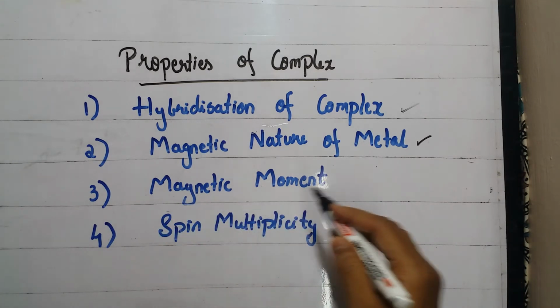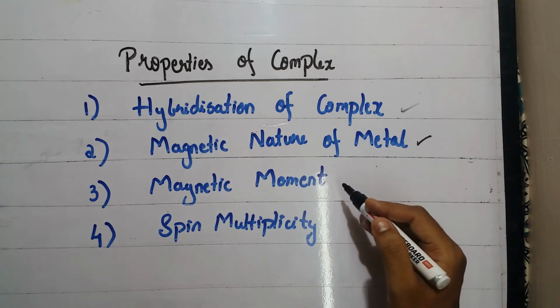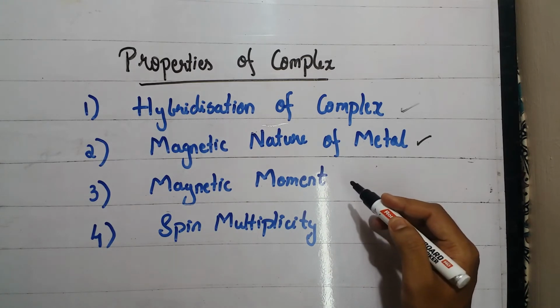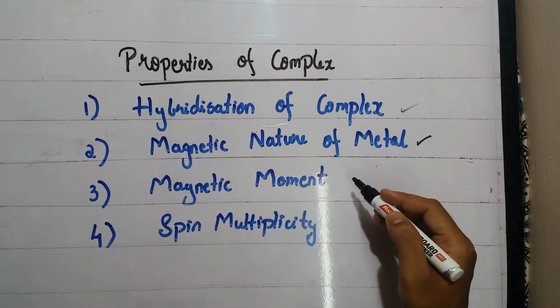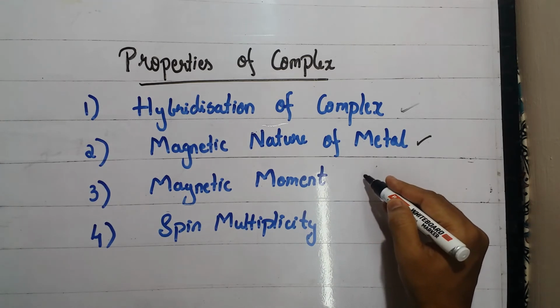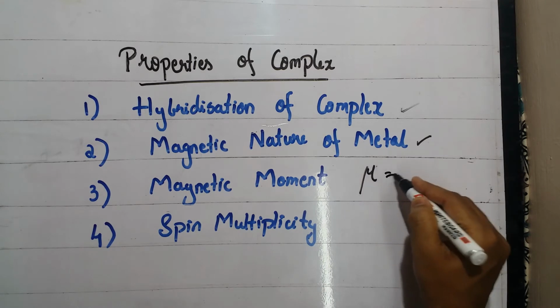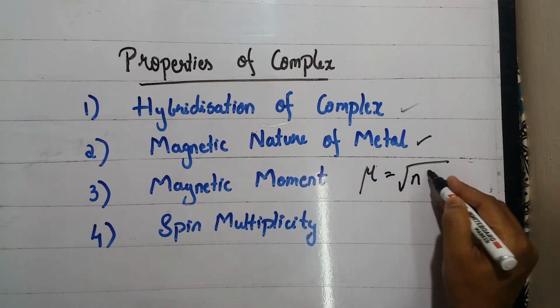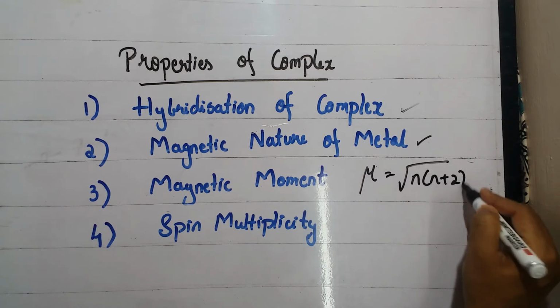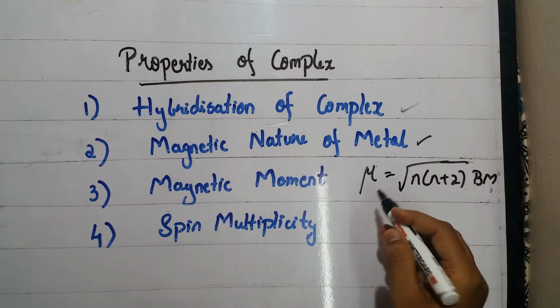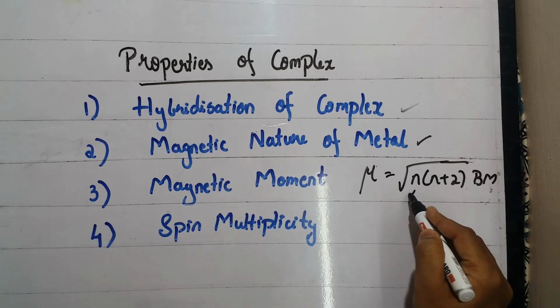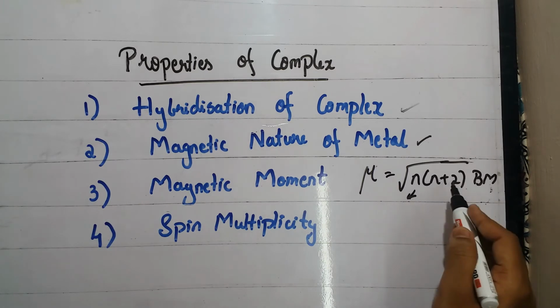That is, for the metal that contains unpaired electrons, it is paramagnetic, and the magnetic moment exists. So to calculate the magnetic moment, mu equals root of n into n plus 2 Bohr magneton. This is the formula to calculate the magnetic moment, where n is the number of unpaired electrons that are present.